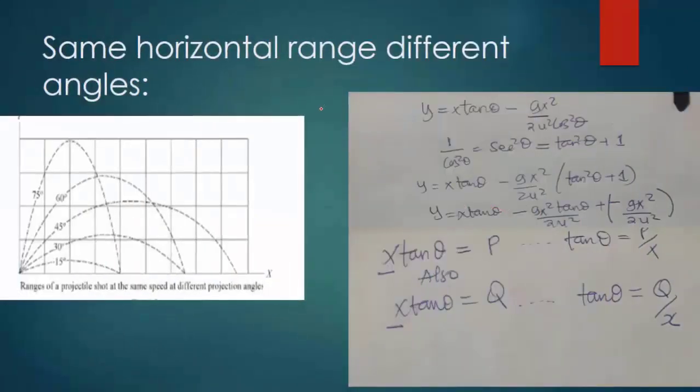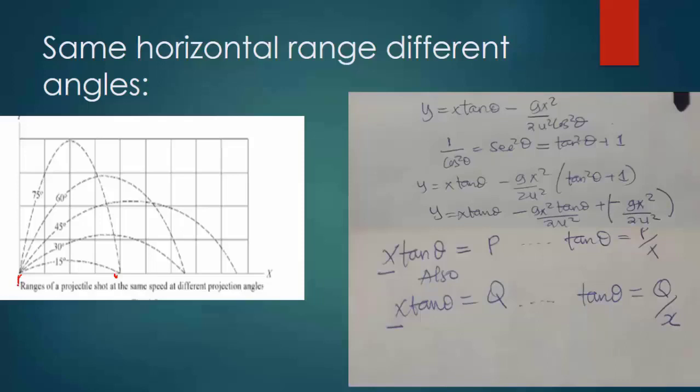Again, from the equation we come to realize that there are certain angles ambazo ziko mbili. Sawa, kuna angle mbili ambazo zinaweza zikakupa the same horizontal range. Kama unavyoona mchoro hapa, ukiangalia hii range kutoka hapa mpaka hapa, you can see projectile ambayo ilikuwa projected at 15 degrees na projectile ilikuwa projected at 75 degrees. Wote wamekuwa na the same range. However, the height is different, lakini wamekuwa na the same range. So we always have two angles for the same horizontal range. Na hii inatokana nini tutakuja kuona.